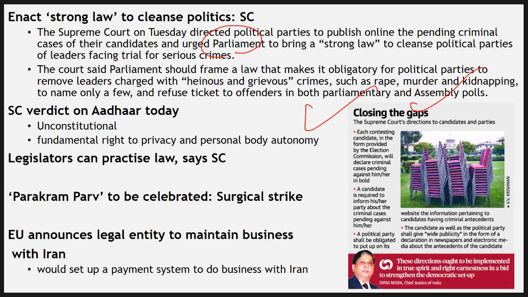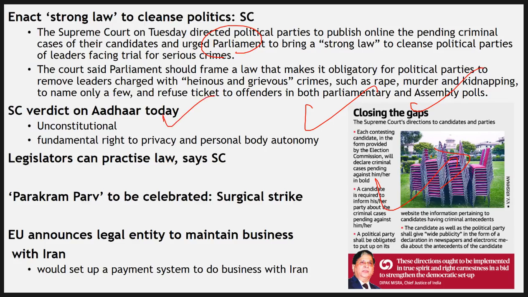Even I'm sure we have seen many politicians in our surroundings. They are criminals, but then as well they are becoming powerful. This is a matter of concern, because this is the death of democracy. So now the ball is in the government's court, and now let's observe the behavior of government. Let's see what government is doing on this thing.